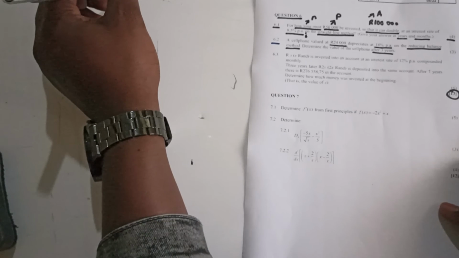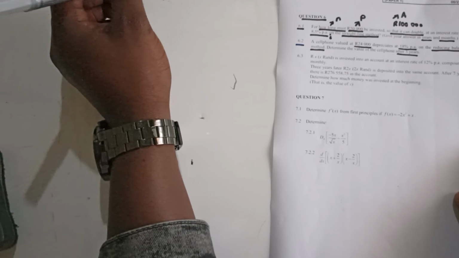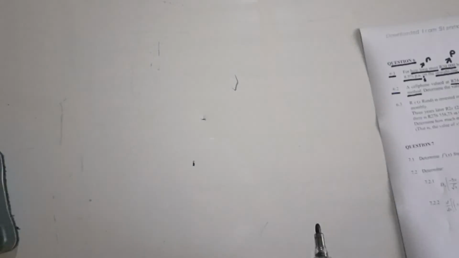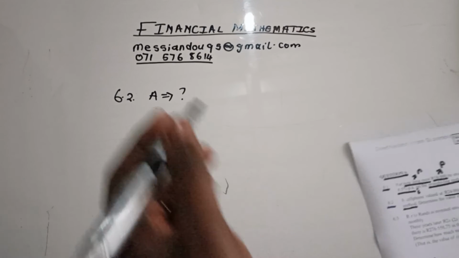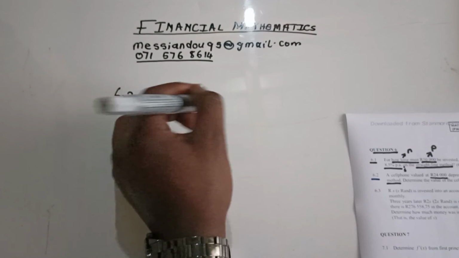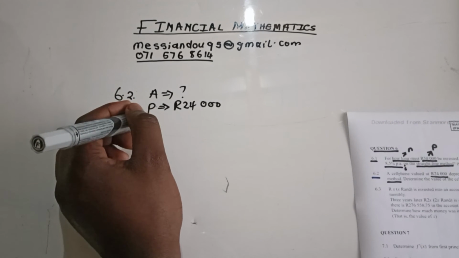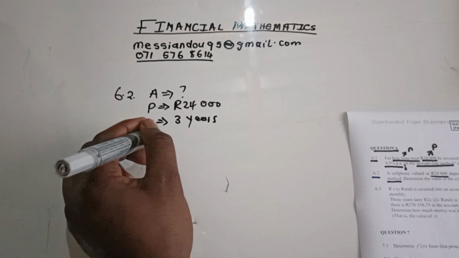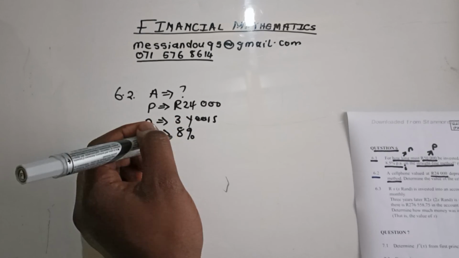Just allow me to list again the information here. 6.2 here, the best way is to put what I am looking for on top. Determine the value of the cell phone after 3 years. Here they need the amount, which is our A, the final amount. Let me focus my camera. And P, which is given as 24,000. Then we are also given a period of 3 years, an interest of 8% per annum.